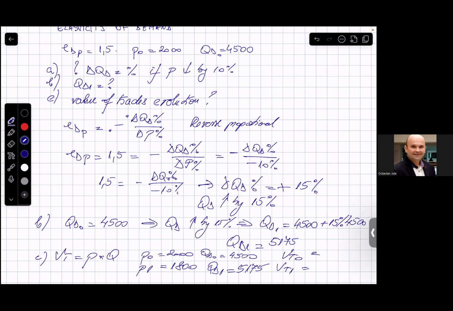What will be in these cases the value of trades? Well, the value of trades in the first case will be 2,000 times 4,500, 9 million, and 1,800 times 5,175, 9,315,000. So basically, this seller, by deciding to drop the price by 10%, increased the quantity so much that the value of trades increased more than the drop in price, which means that the decision to drop the price was of benefit to the seller.